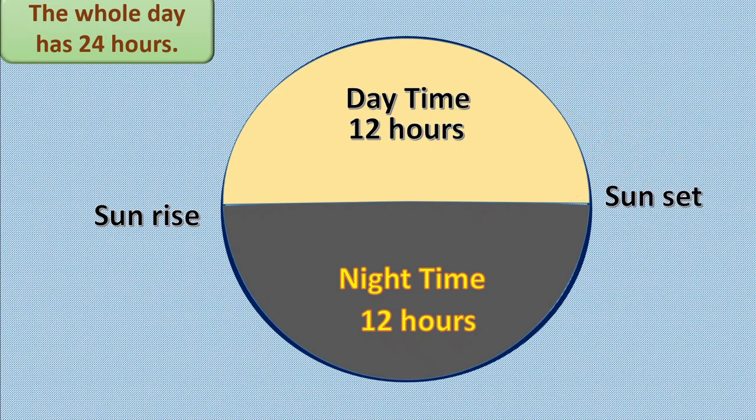Correct? And after that what happens? Moon arrives. And moon also moves slowly. This is night time. And here also we get the night, and again the sun rises on the second day. Like this, in one day we get daytime and night time. What do you think, that daytime and night time are exactly 12 hours? Yes, we will study about this.